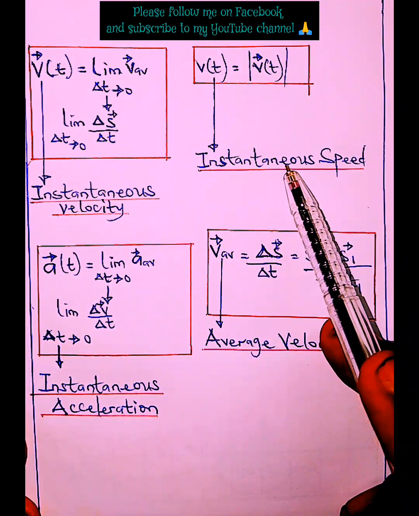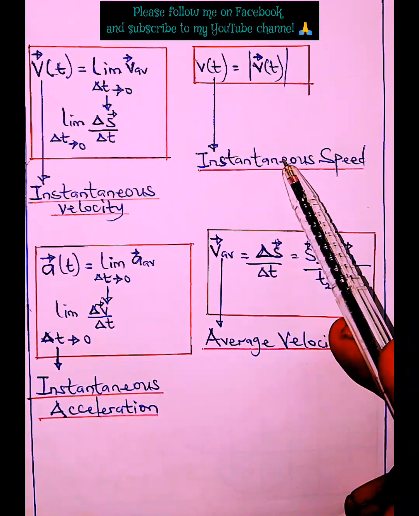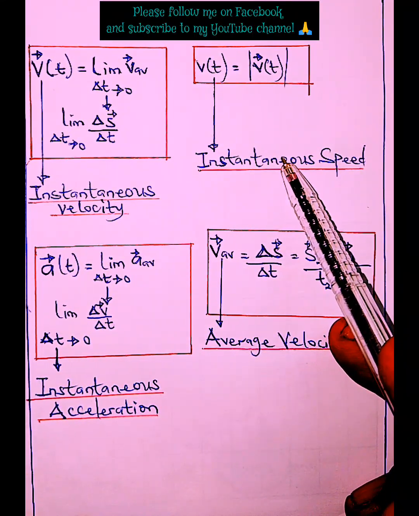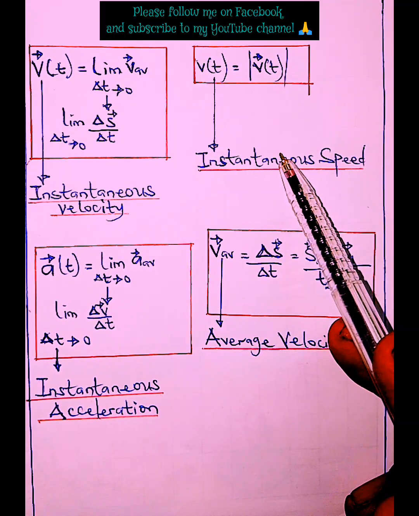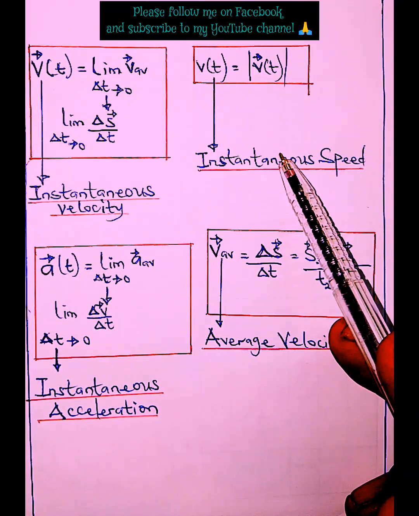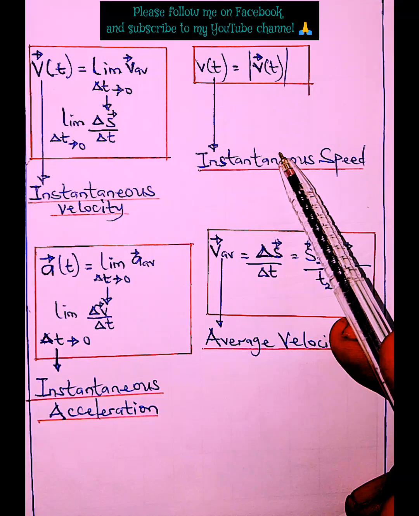Now, what is instantaneous speed? When we talk about instantaneous, we're talking about the velocity, or I can call it the displacement of a given body at a given instant.